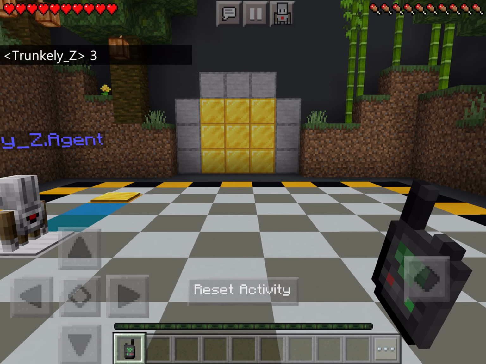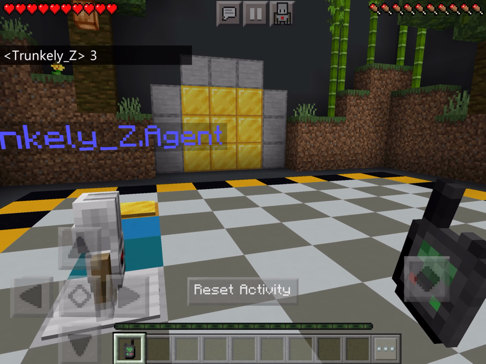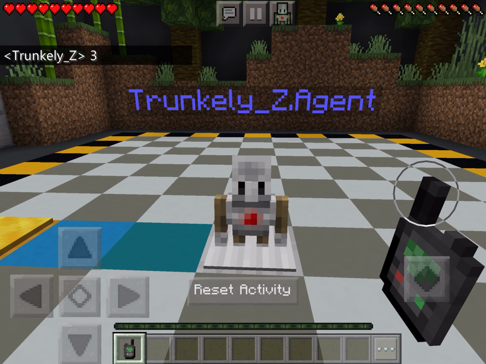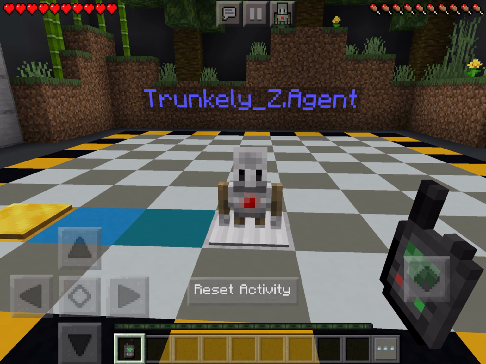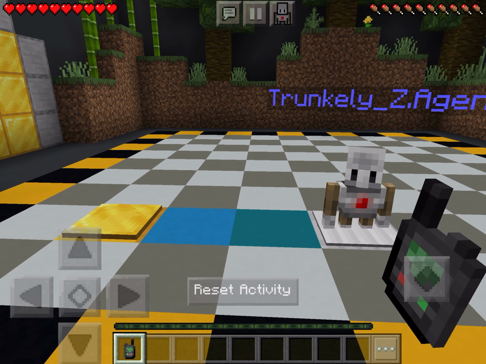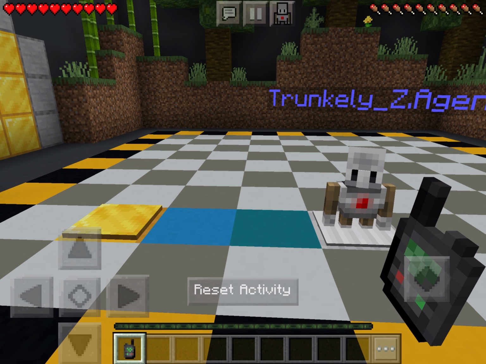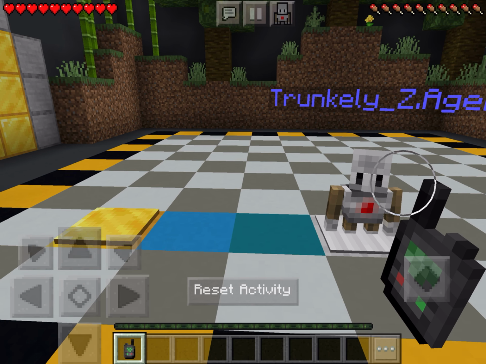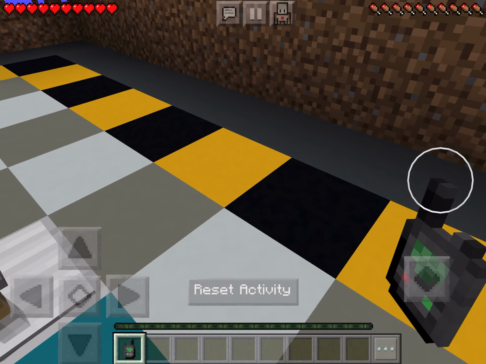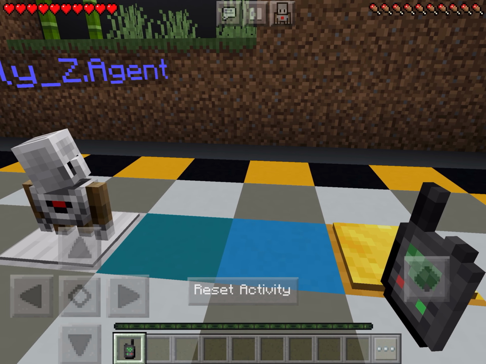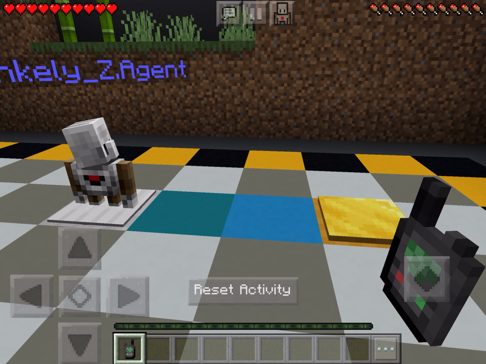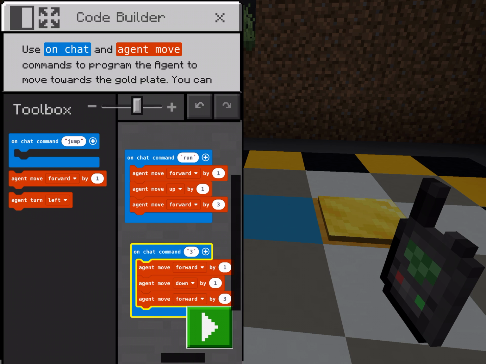Yay, that worked. Okay, so my problem last time, the reason why it didn't work at first, is because I was facing the wrong direction. I told it to go forward, but if you look at my guy right now, moving forward is not going to get him anywhere. So what we need to do, we need to turn him. So I'm going to make a new code here. And he has to turn to the right. So that's going to rotate him so he's facing the correct direction. And then he's going to move forward by 3.